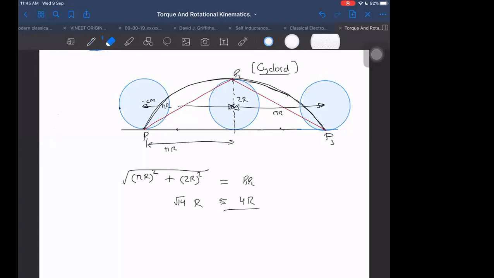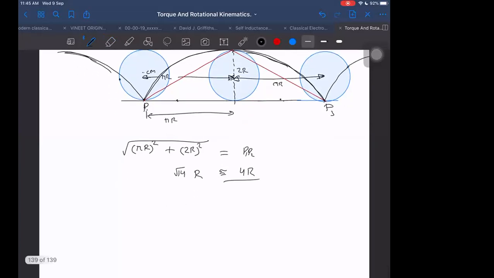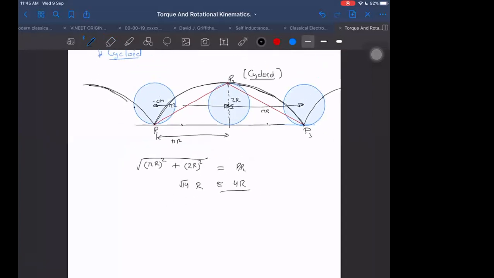And after this, how will it be? After this, again it will go up. This is how it will follow the path. Before it, if it comes from somewhere, it will come like this only. So this point P will be moving in this fashion. It is just a cycloid, that's it. Don't give it any other name. Anyway, what is the equation of the cycloid? I can tell that also, but first of all, the distance covered by the cycloid. The distance covered formula is speed times distance, integration we want to do.